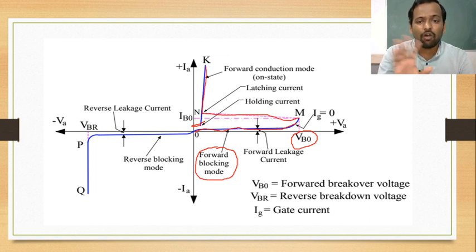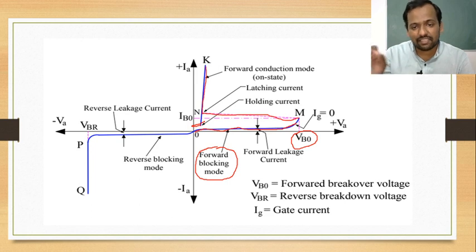Now this is included in all forward characteristics. We have seen three terms in forward characteristics. First, breakover voltage. What is meant by breakover voltage? Breakover voltage is the voltage at which the SCR starts conducting.